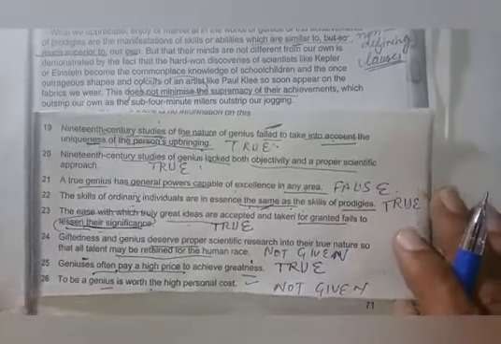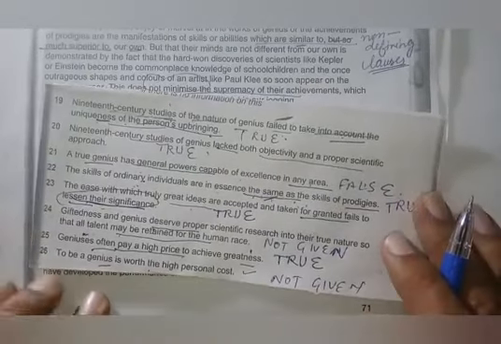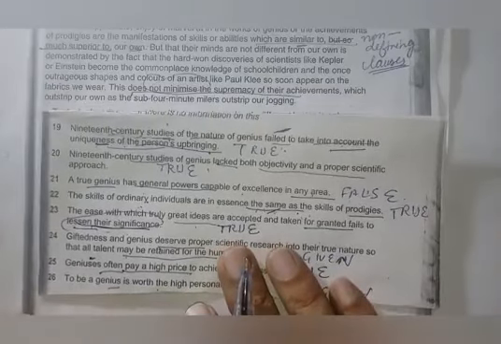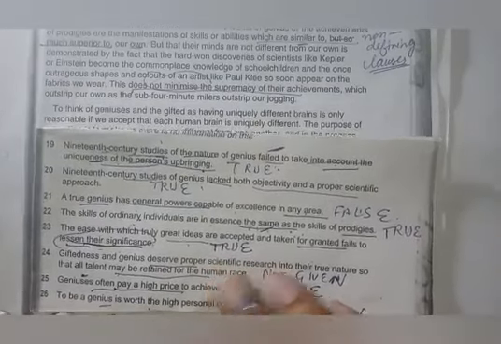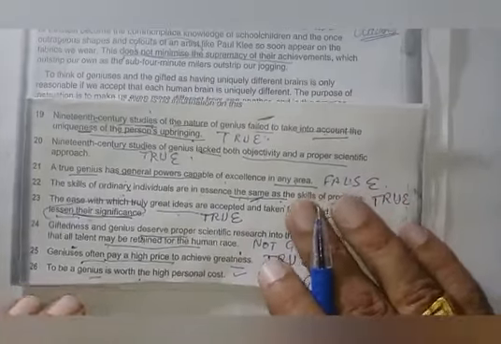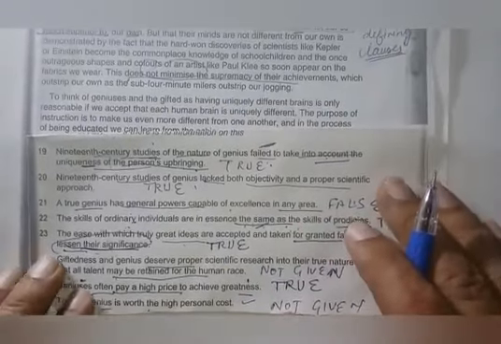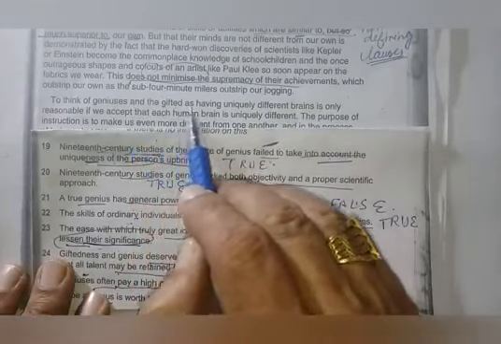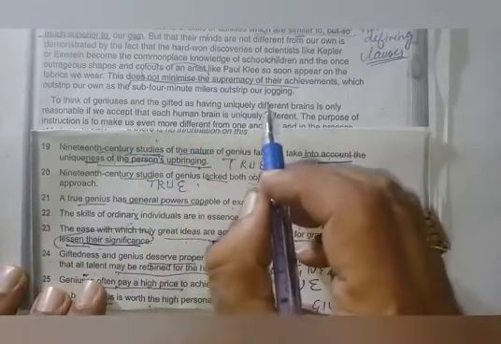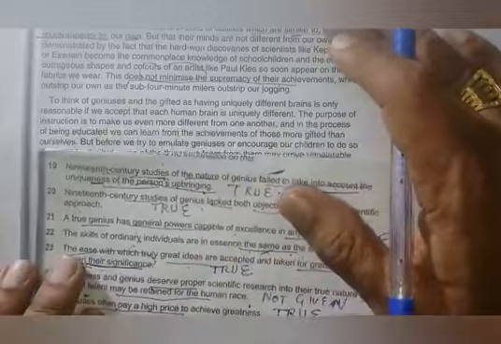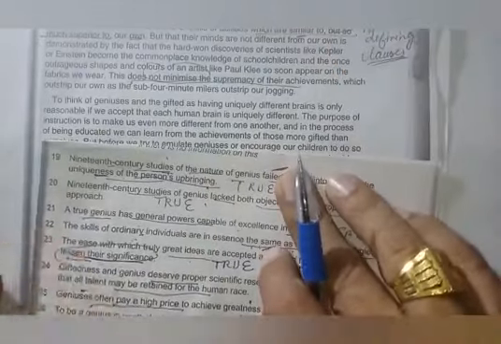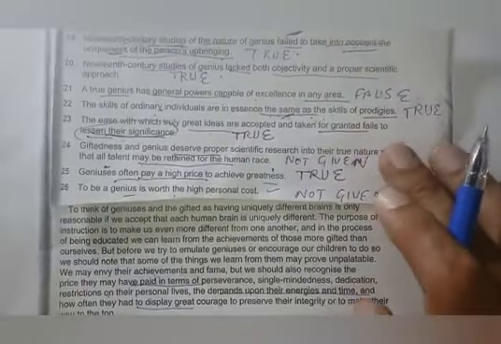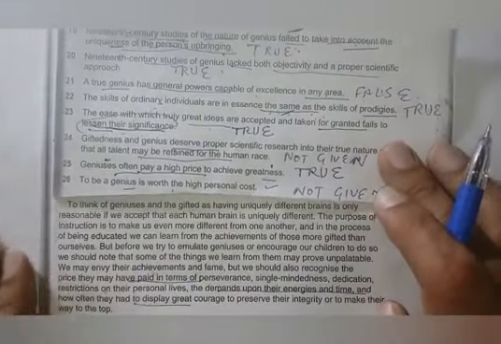Then next is, often pay a high price. No, sorry, this one. Giftedness and genius deserve proper scientific research. Now it's visible also. Think of geniuses and the gifted as having uniquely different brains is only reasonable if we accept that each human brain is uniquely different.